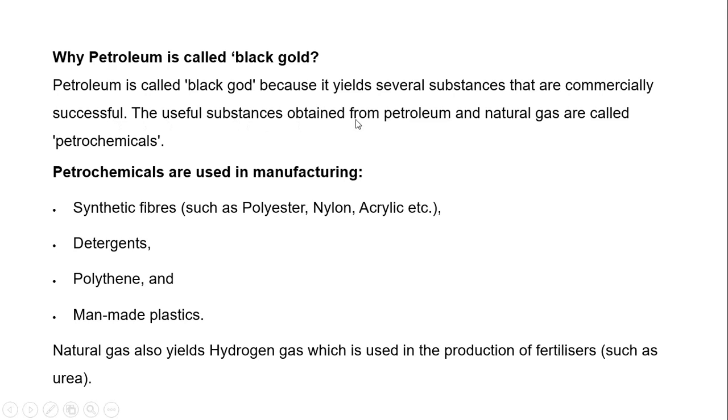The useful substances from petroleum and natural gas are called petrochemicals, and the petrochemicals are used in manufacturing synthetic fibers such as polyester, nylon, acrylic, etc., detergents, polythene, and man-made plastics also. And natural gas also yields hydrogen gas, which is used in the production of fertilizers such as urea.